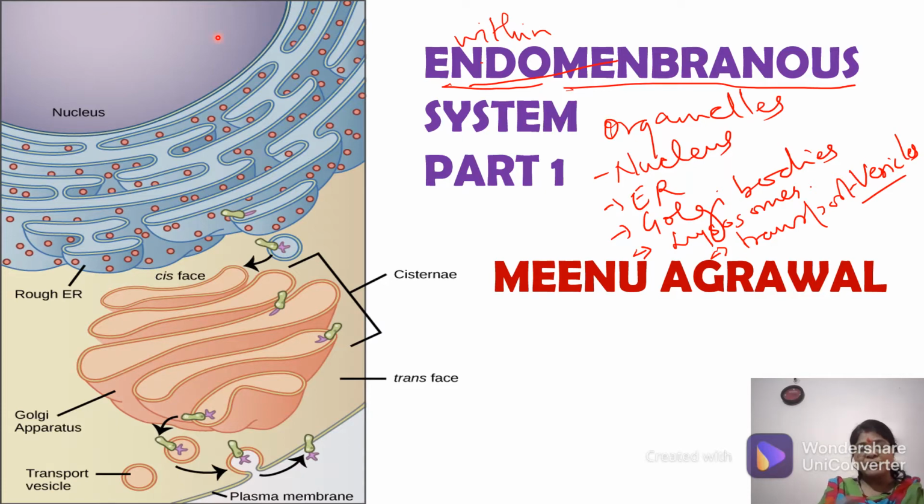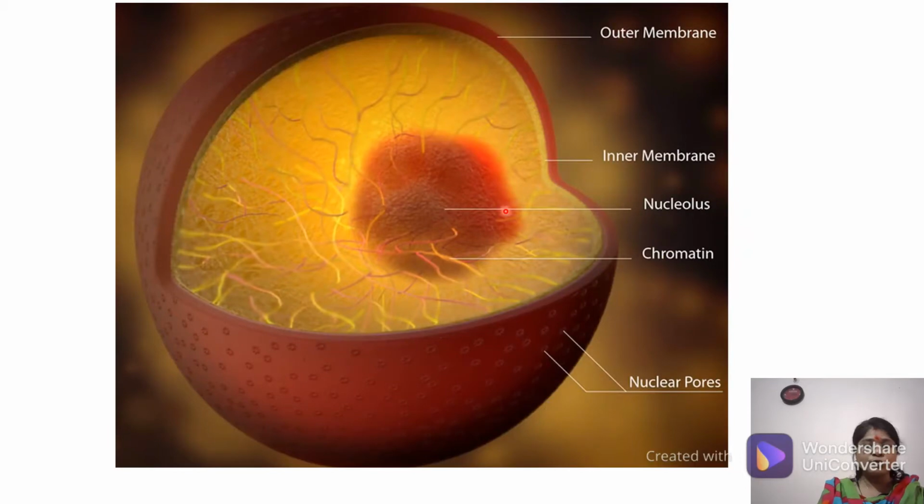We don't include the plasma membrane because we are talking about within the cell, but remember that the plasma membrane is also a major part of it. Now, first of all, let's move on to the nucleus.